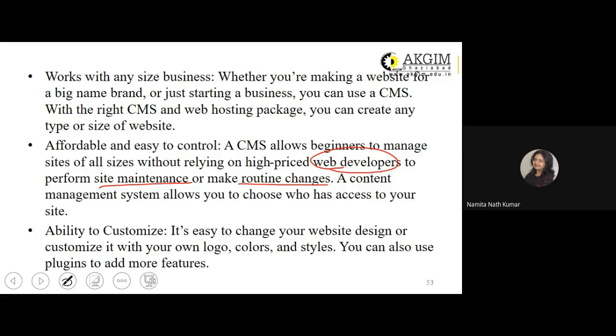The next, fifth benefit of a content management system is the ability to customize. It's easy to change your site design or customize with your own logo, colors, and style. You can also use plugins to add more features.